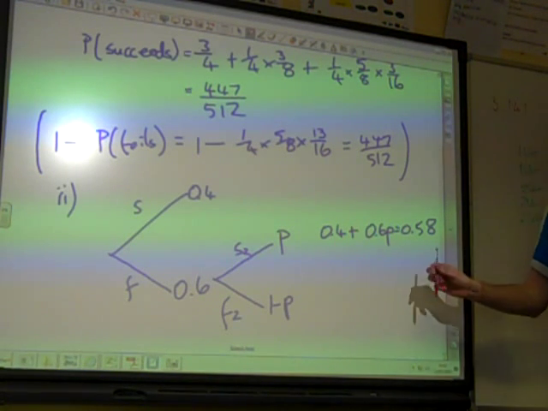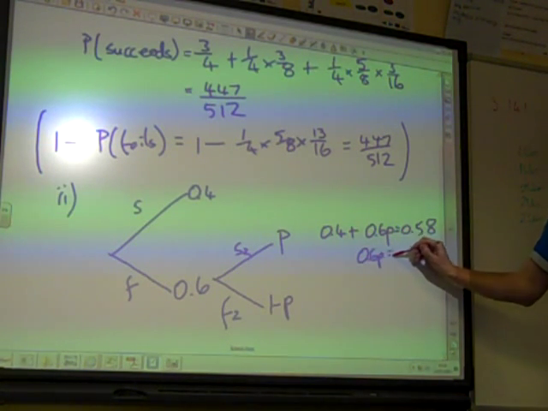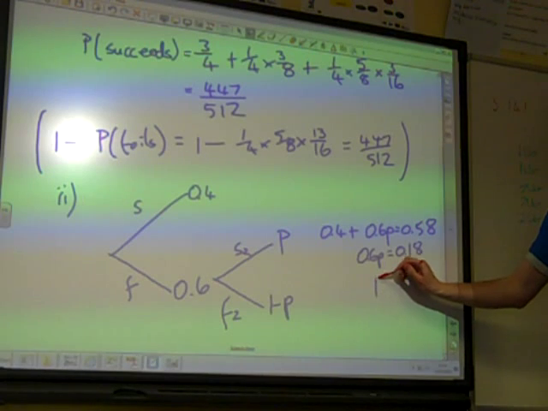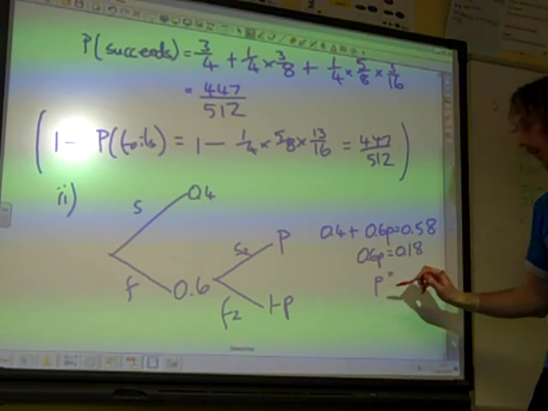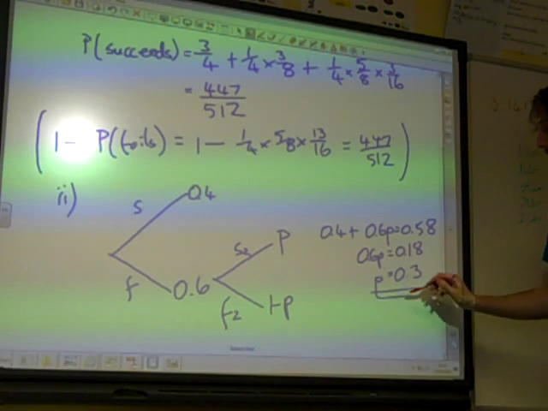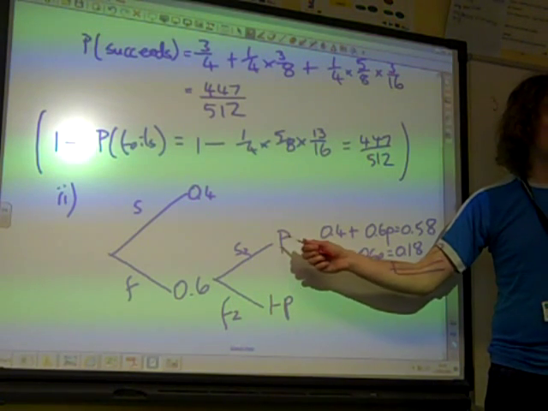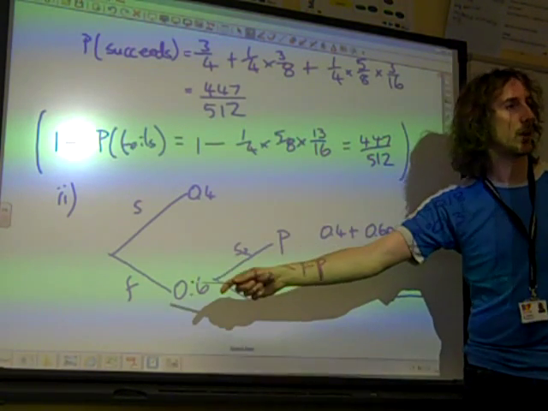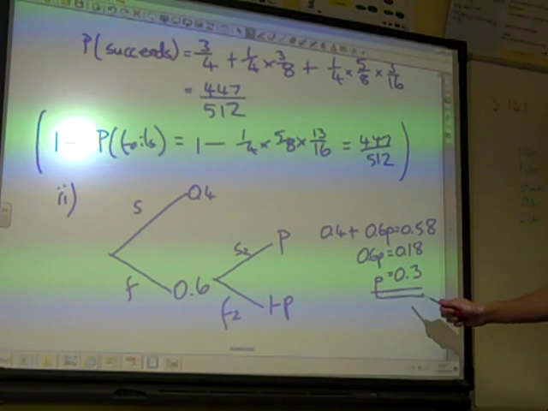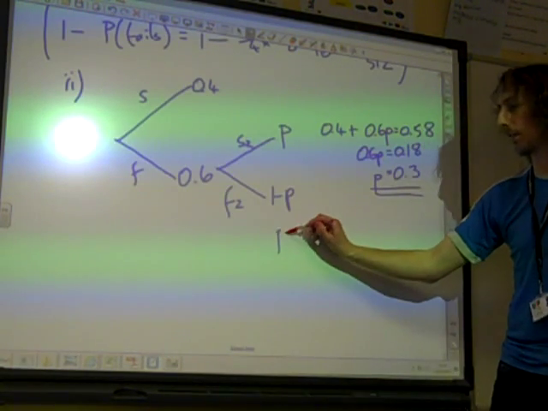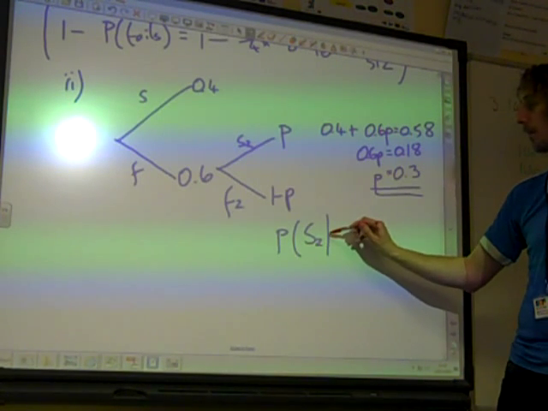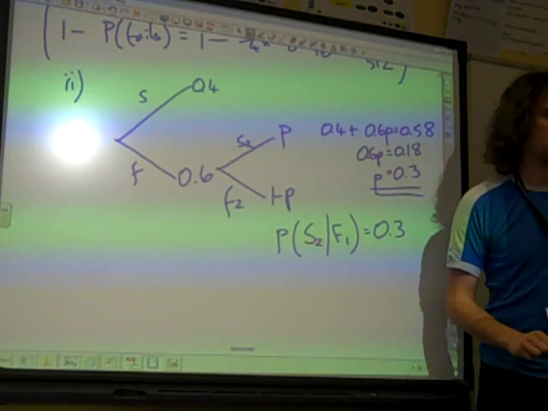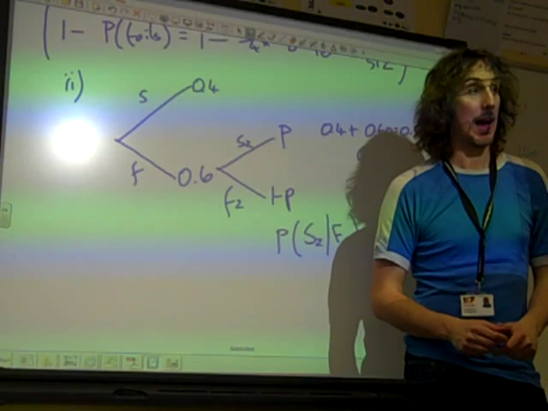Once we're at that equation, we just rearrange that. 0.6P is 0.18, and divide through by 0.6, and that gives us 0.3. So that figure there on the tree diagram relates to the probability of succeeding, given that you failed the first one, is 0.3. That's the one that we're looking for. I actually formalised this: succeeding the second time, given that we failed the first time, 0.3. So, and that's maths.